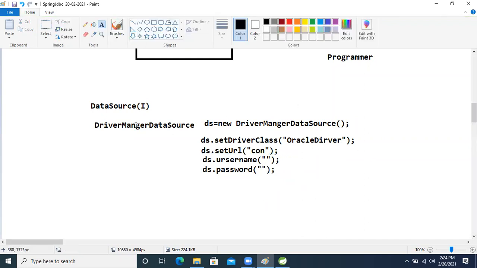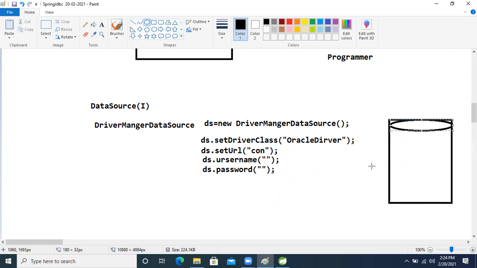These things work based on this driver manager data source. Think about it: this is our database. To connect our Java application to our database, we need a data source, meaning the driver manager data source implementation class, where we will write in Spring.